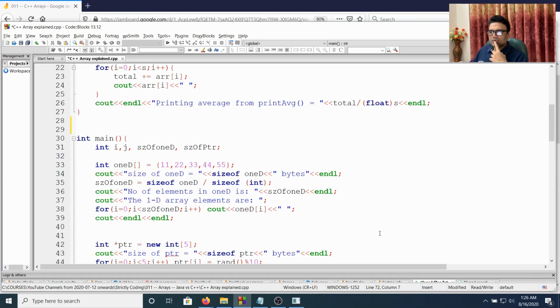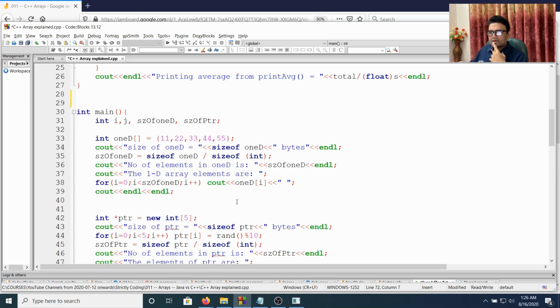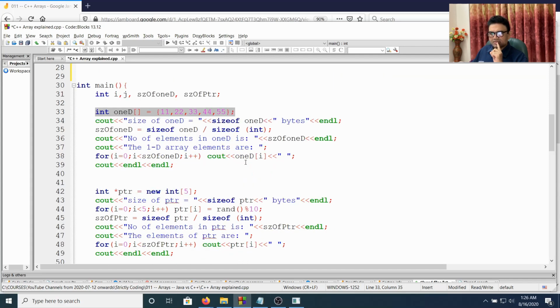Okay, so now if we declare a pointer like int *ptr and we allocate memory for 5 integers, okay. Now 1D also is an array of 5 integers, capacity 5. Now we use a pointer and we allocate dynamic memory to store 5 integers.